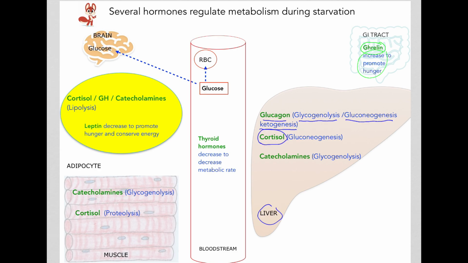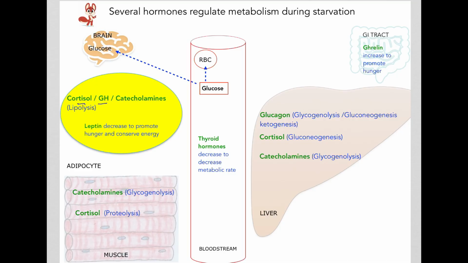Cortisol stimulates gluconeogenesis in the liver, while the catecholamines, such as epinephrine and norepinephrine, will promote glycogen breakdown, or glycogenolysis, in the liver.